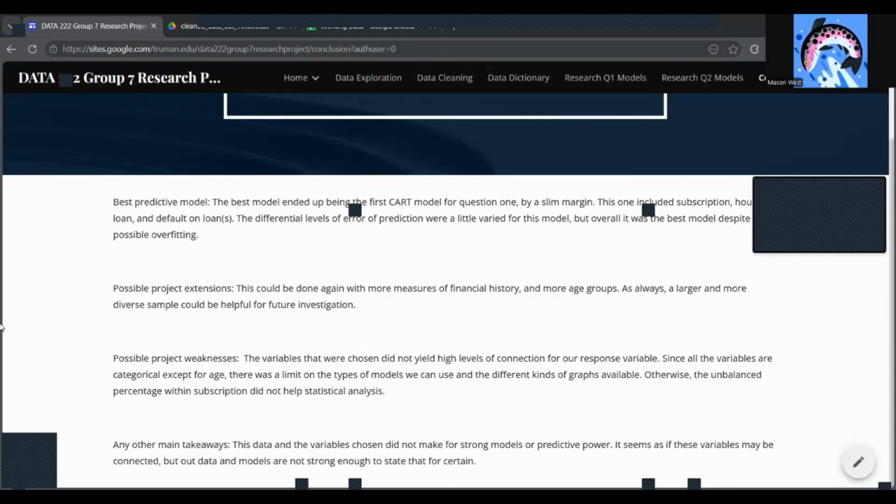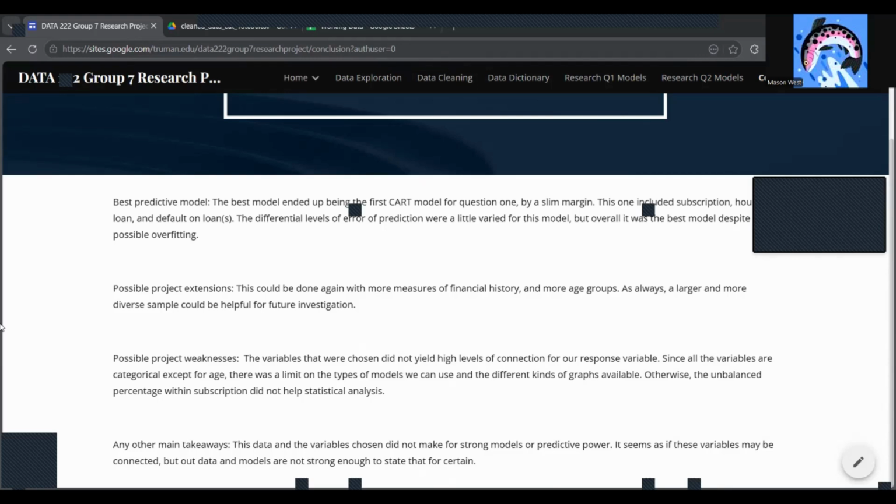As for some possible project weaknesses, some of the variables that we chose didn't actually yield high levels of connection to our response variable. Specifically, the default and housing variables didn't demonstrate a super strong connection. Since all of the variables are categorical except for our age variable, there was definitely a limit on the types of models we could use and the kinds of graphs available to demonstrate connections.